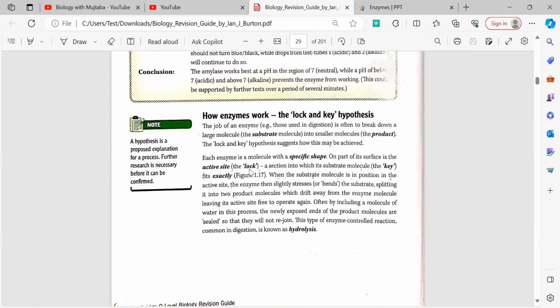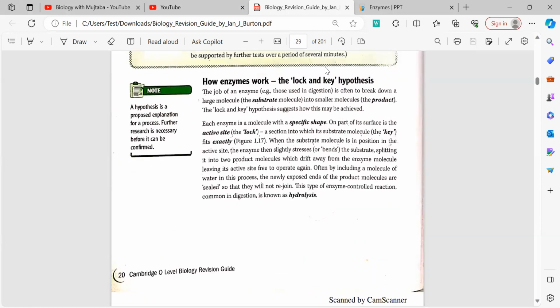Now we will be looking at how enzymes work. The most important theory is the lock and key hypothesis. It states that the enzyme is the lock and the substrate is the key. Just imagine a lock and a key. Without the key, this lock cannot be opened. Similarly, in the lock is the active site; the active site is present on the enzyme. You need to remember this, as in many past paper questions they have asked whether the active site is present on the enzyme or the substrate. So the active site is always present on the enzyme. It is never present on the substrate.